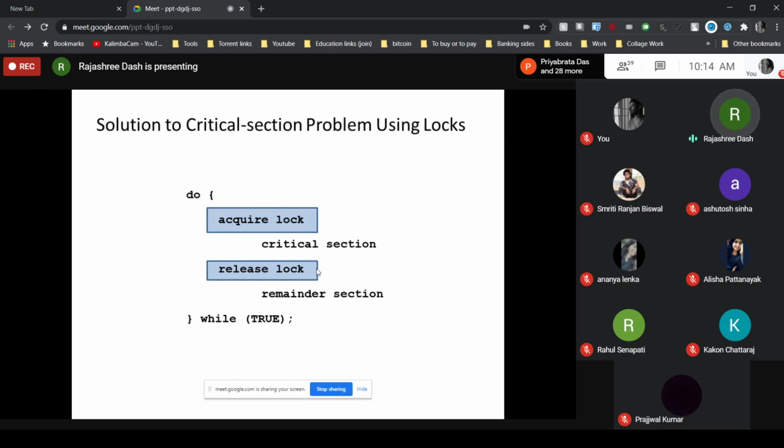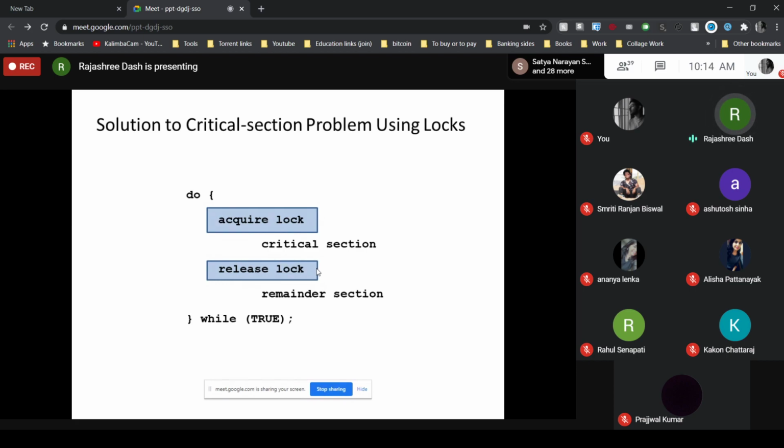As I have told you, using atomic hardware instructions for solving the critical section problem is mainly based on the concept of using a lock. In the entry section, the process asks to acquire the lock. If it is able to get the lock, it can enter the critical section.